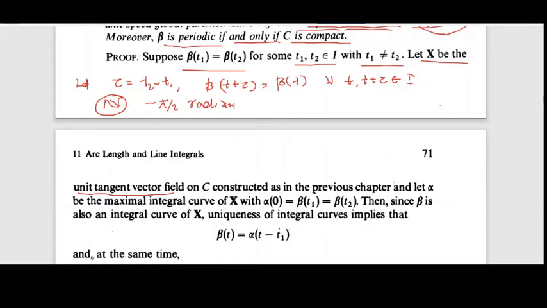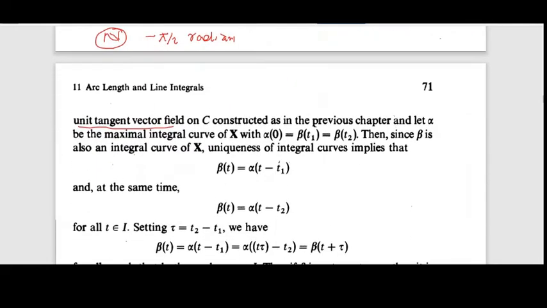And let alpha be the maximal integral curve of x with alpha of 0 equal to beta of t1, which is equal to beta of t2.